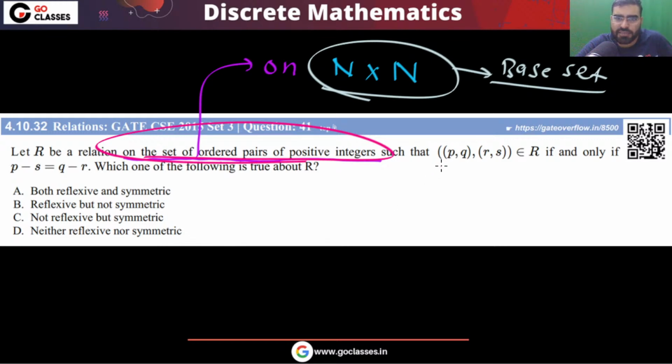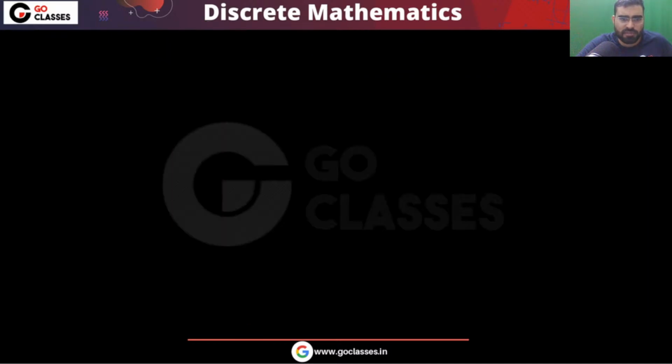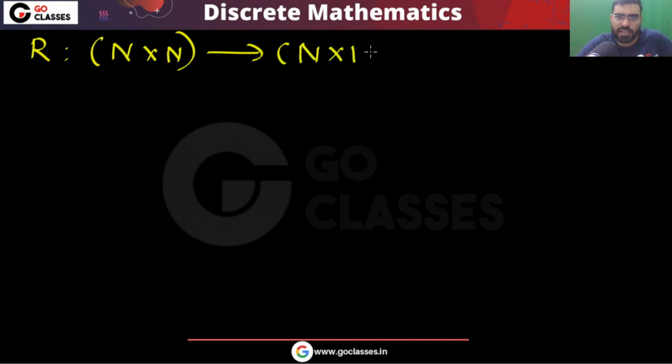Now the question is saying that this ordered pair is related to this ordered pair if and only if P minus S is equal to Q minus R. P minus S is equal to Q minus R. Before solving the question, you should understand what the question is saying. So the question is saying that you are defining a relation from N cross N to N cross N, elements of N cross N are related to elements of N cross N, and if you have some element like P comma Q, this is related to R comma S.